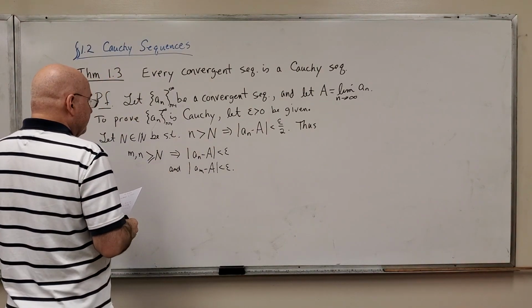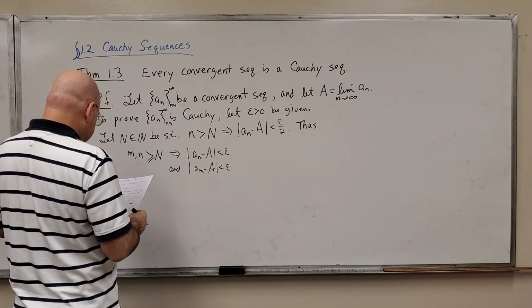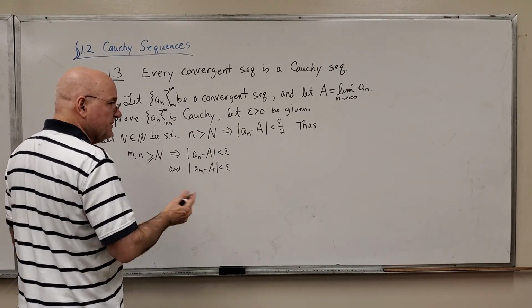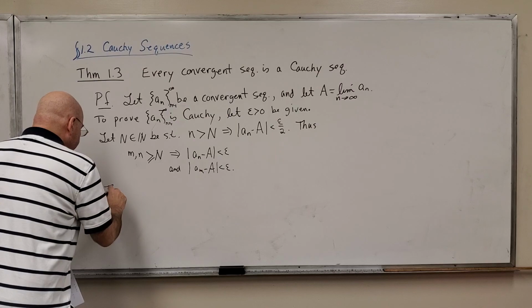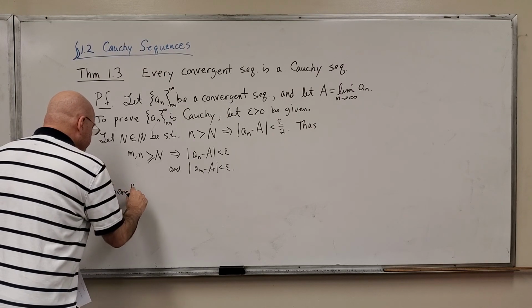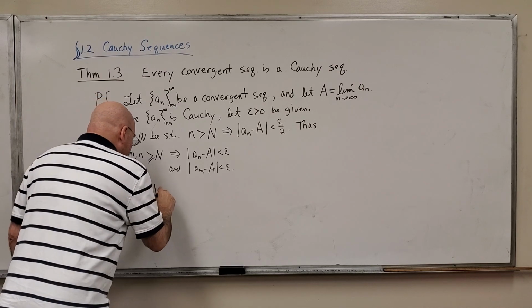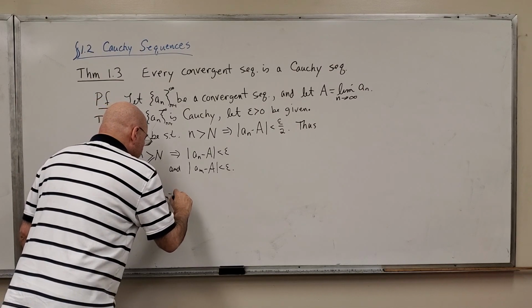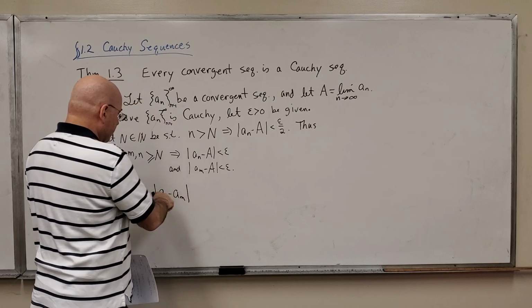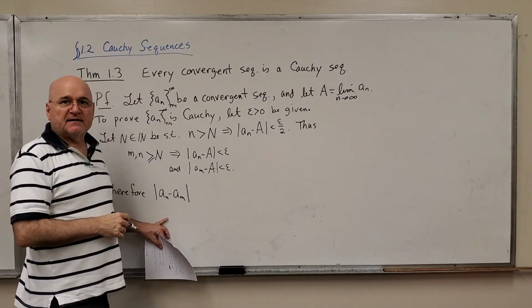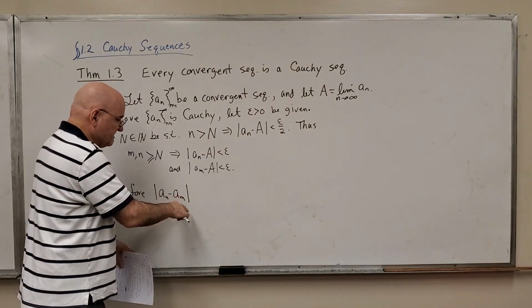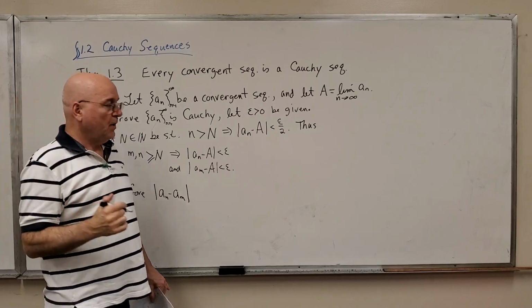And actually, I can finish up the proof with the next line in a little bit of algebra. I'll say therefore. Let's see. For a Cauchy sequence, I want this, and I need to show algebraically that this distance is less than epsilon.